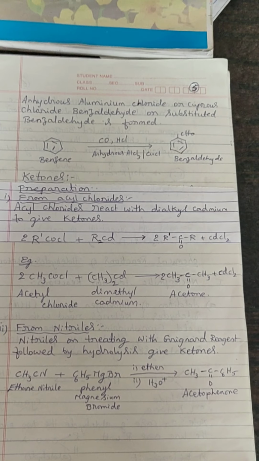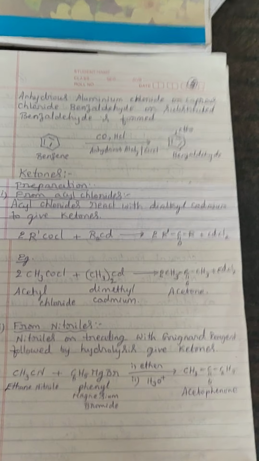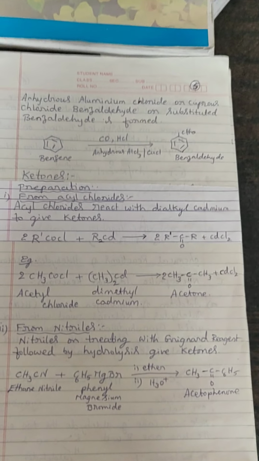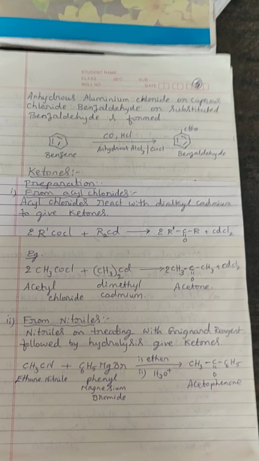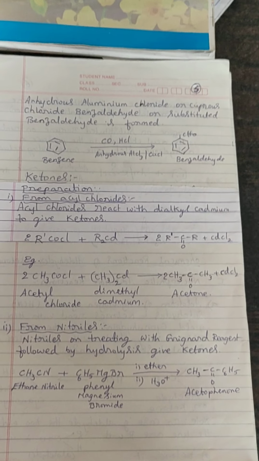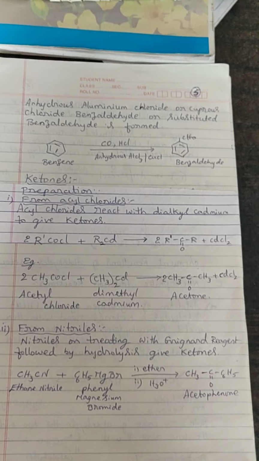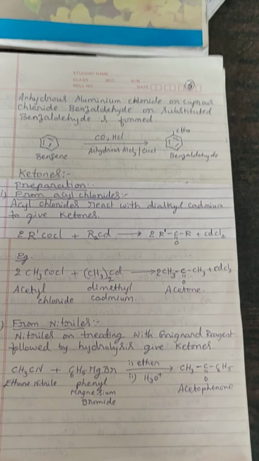Example, we'll take acetyl chloride, that is CH3COCl, and dimethyl cadmium, that is (CH3)2Cd, giving CH3COCH3, that is acetone, a simple ketone. The R and R dash groups are same here, plus CdCl2.